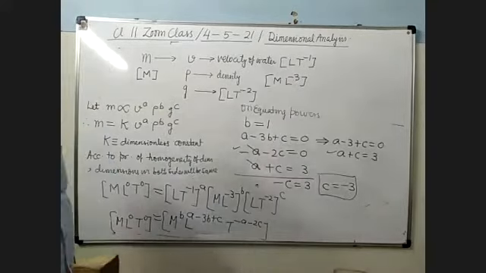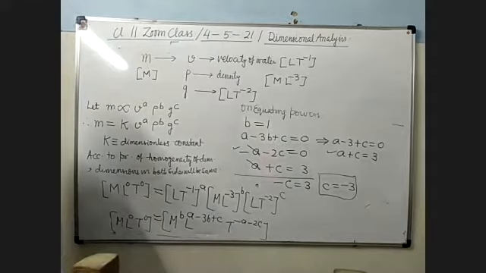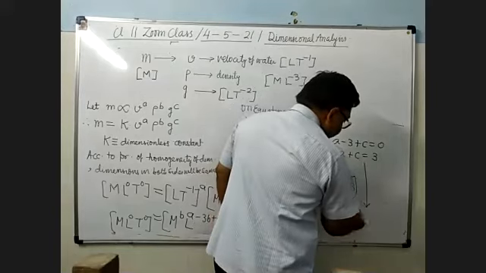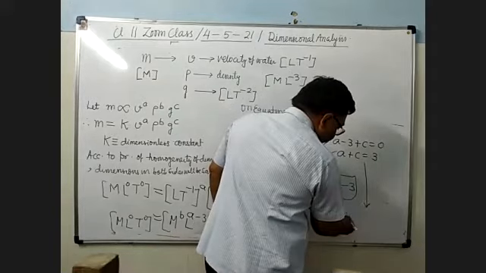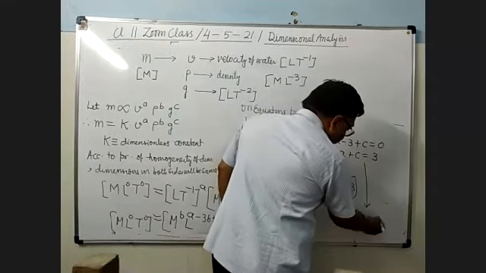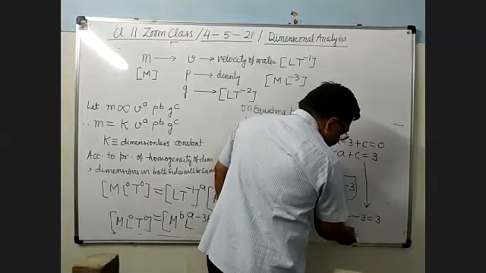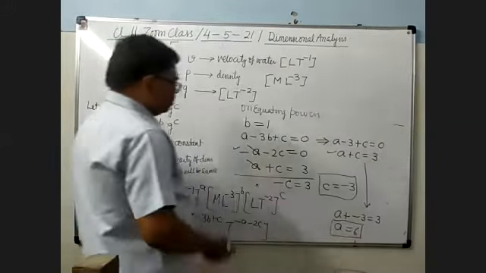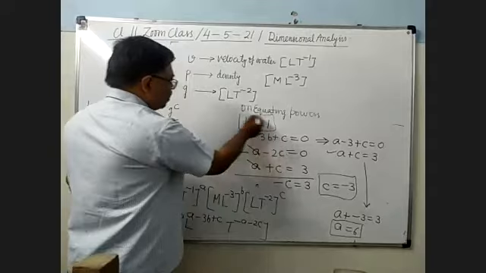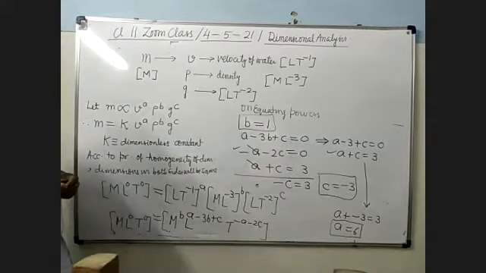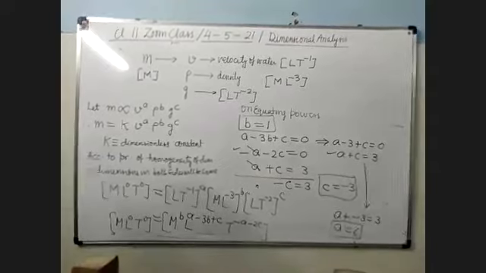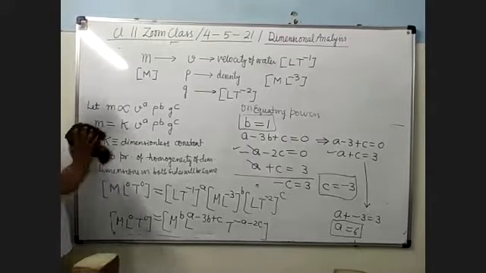Now when you substitute here, A plus minus 3 equals 3. So A equals 6. So you have got this: A equals 6, B equals 1, and C equals minus 3.